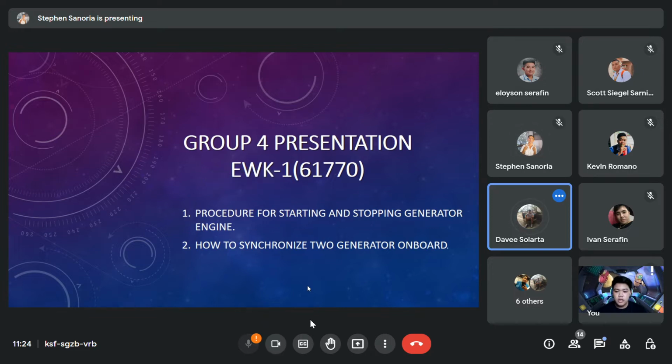So, good day everyone. We are the group 4 course EWK1 EDB code 61770. So, this presentation is able to know the procedure for starting and stopping generator engine. Number 2, on how to synchronize two generators on board.